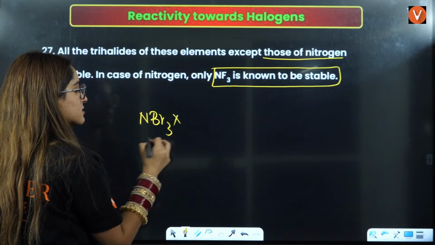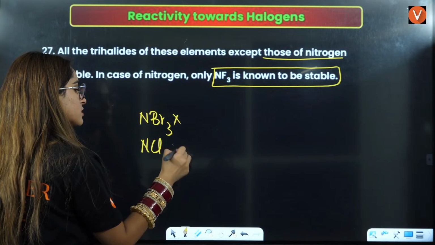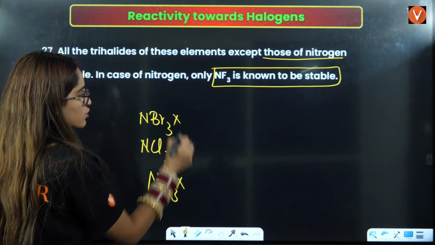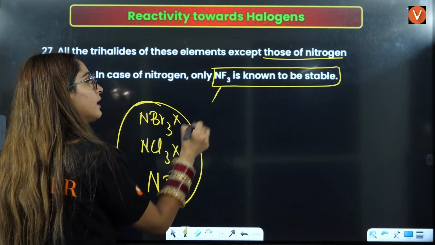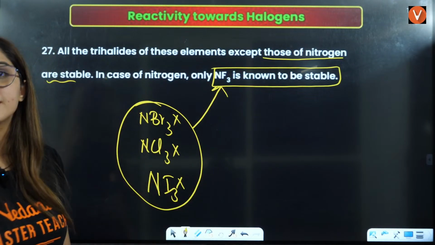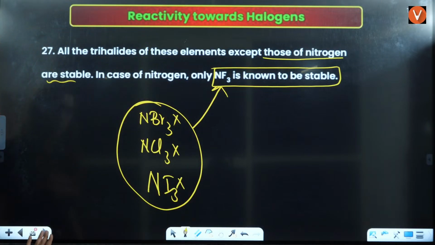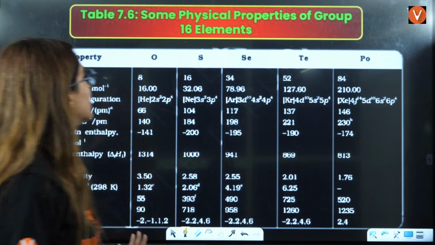NBr3 does not exist, NCl3 does not exist, and NI3 will not exist. Only NF3 is known to be stable here. That is the important point.